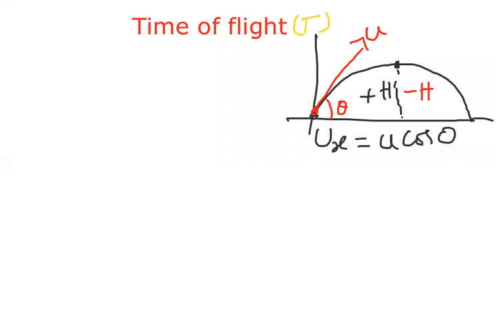Ux is u cos theta, Uy is equal to u sin theta in vertical direction. Now we have to take the total motion from starting to ending. The total time taken is called time of flight.